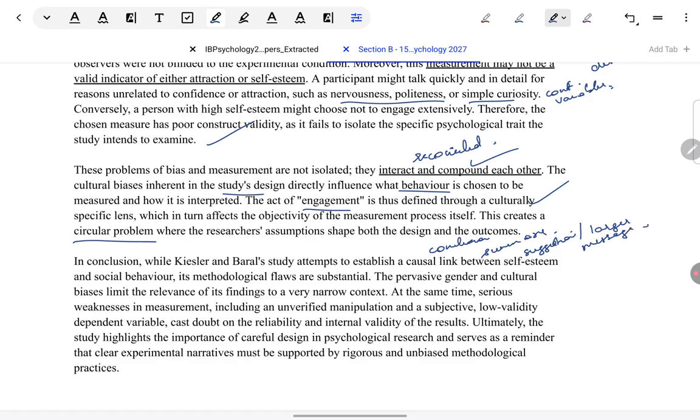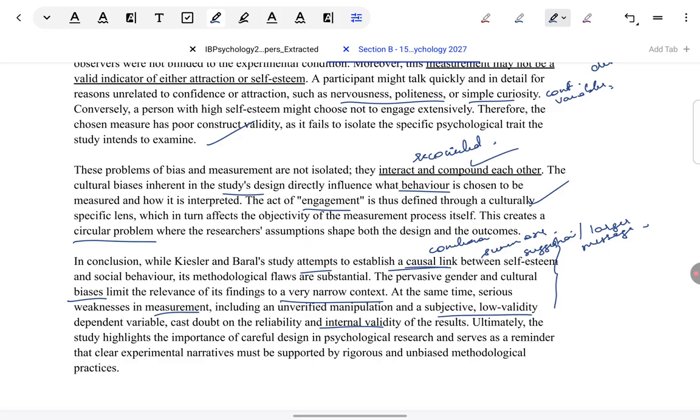So first, in terms of summary, the attempt to establish a causal link has become problematic. Why causal link? Because it was an experiment, so we're emphasizing that. That has become a problem because, first of all, biases have given it a very narrow context, and measurement has resulted in very subjective, low validity results because the dependent variable is not credible the way it has come about, and because of the absence of a manipulation check, we're not even sure why the dependent variable is showing the result which it is. Are these the points we gave throughout? Yes, that only we have summarized. Nothing new should be introduced in the conclusion. It's just a quick glance of, okay, these are the issues that we saw with the research.